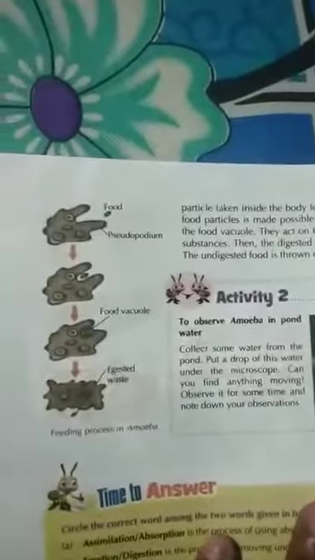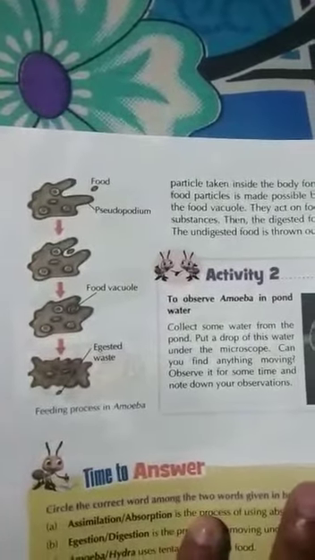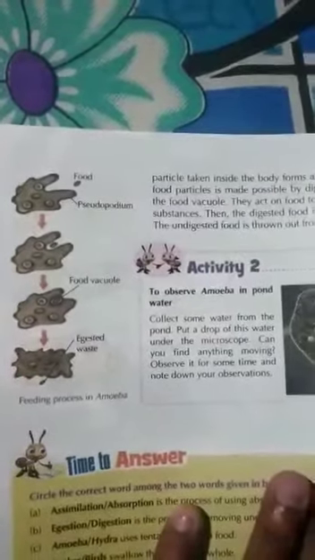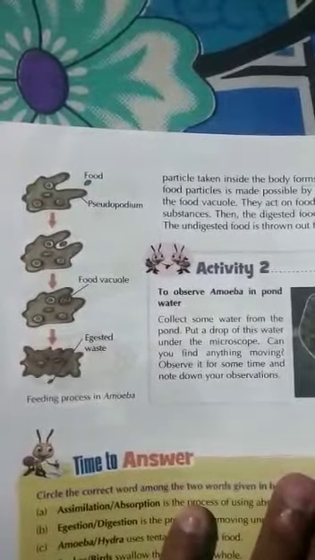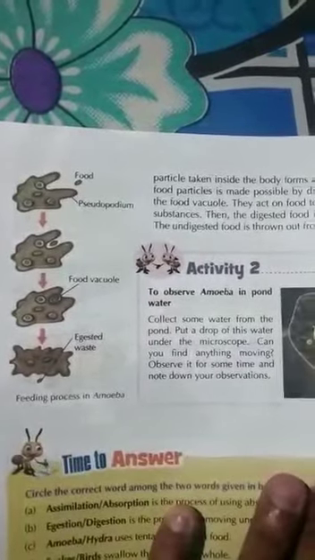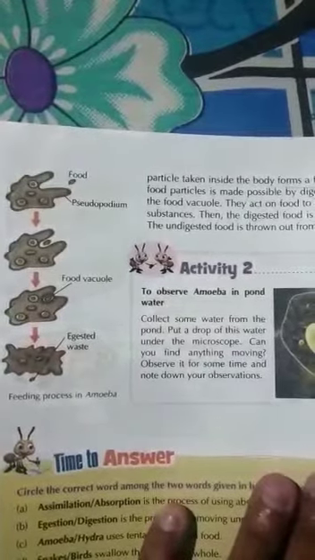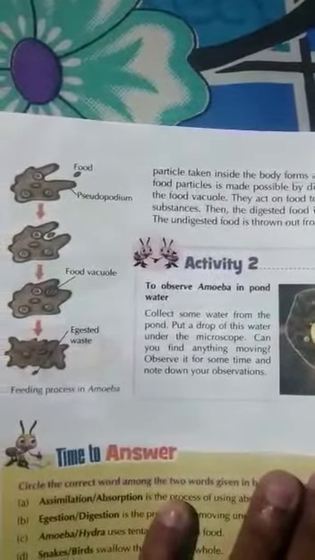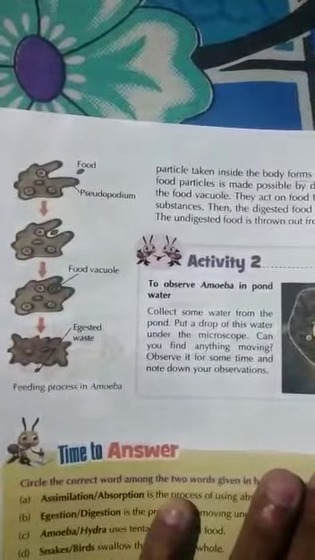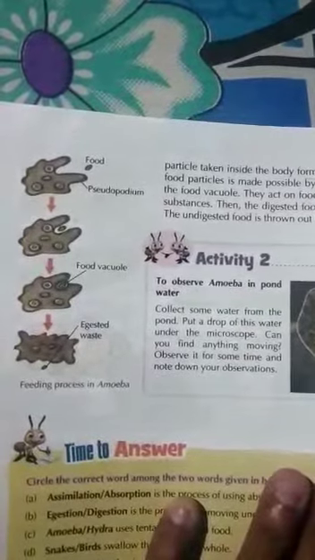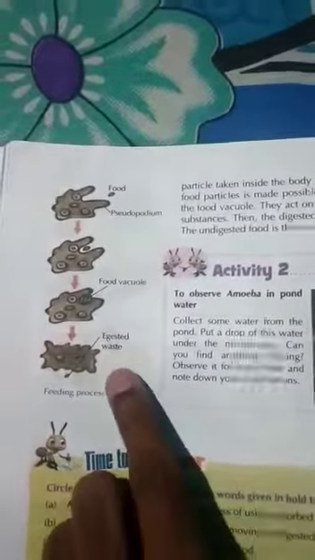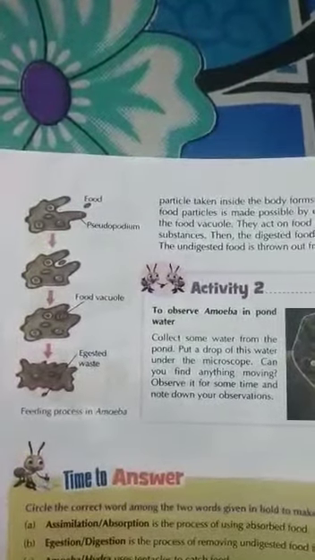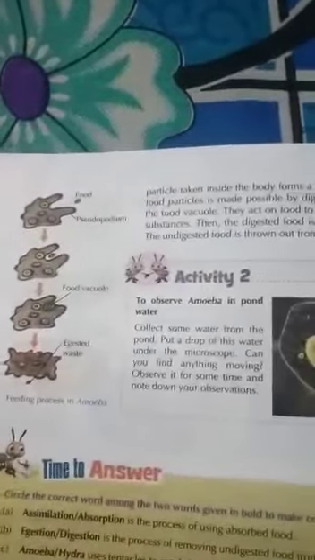So in amoeba, see, when it sees the food particle, the pseudopodia cover the food particle and a food vacuole is created. So ingestion of the food happened, then the food particles are broken into smaller substances, digested, absorbed, and then the undigested food particles are thrown out of the body, and that is the egested waste. And through this process amoeba absorbs the food particles, that is, its nutrition.